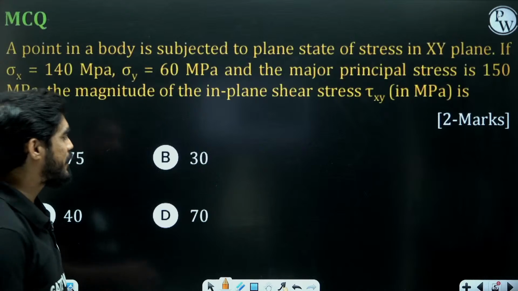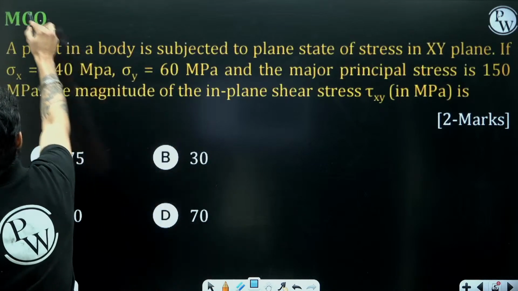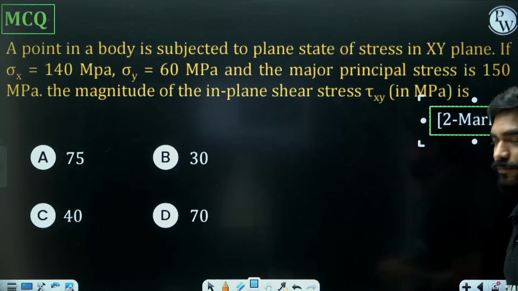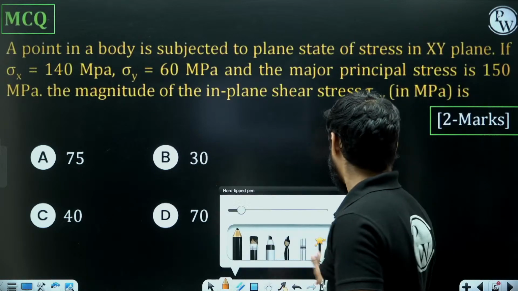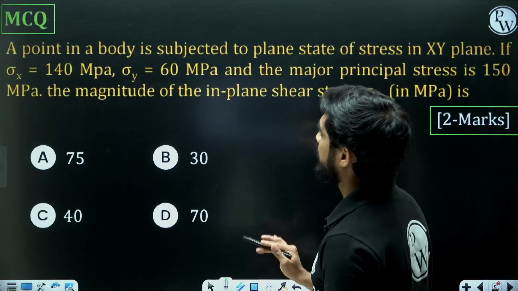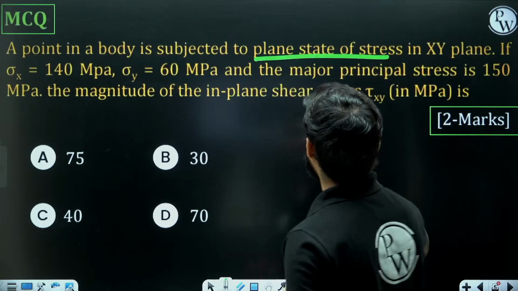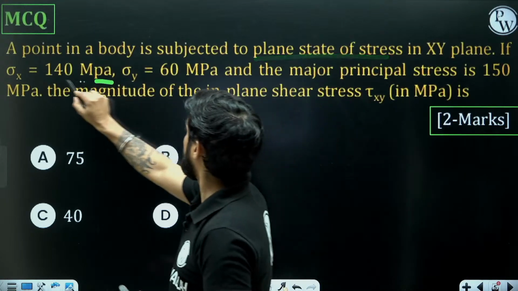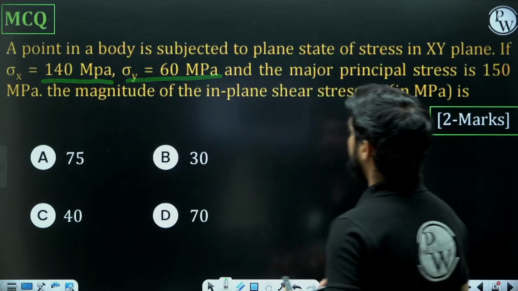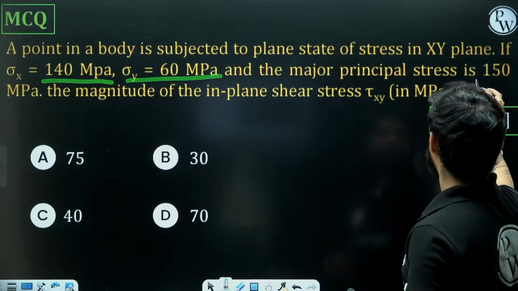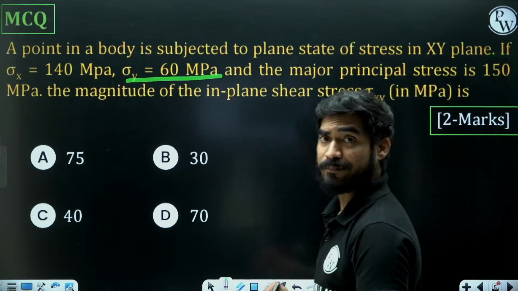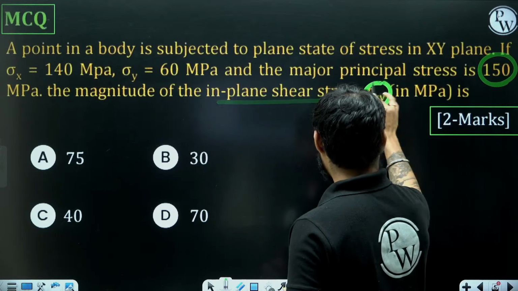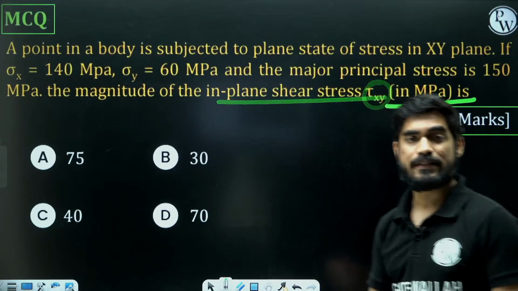Okay. So this is our next question, and this is an MCQ problem again of 2 marks. Read the question. A point in a body is subjected to plane state of stress in XY plane. Sigma x is 140 megapascal, sigma y is 60 megapascal, and the major principal stress is 150 megapascal. Magnitude of the in plane shear stress tau xy is.